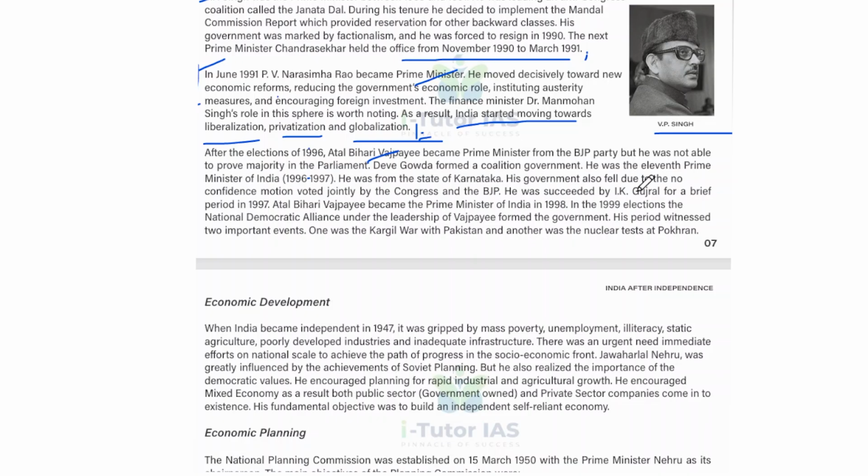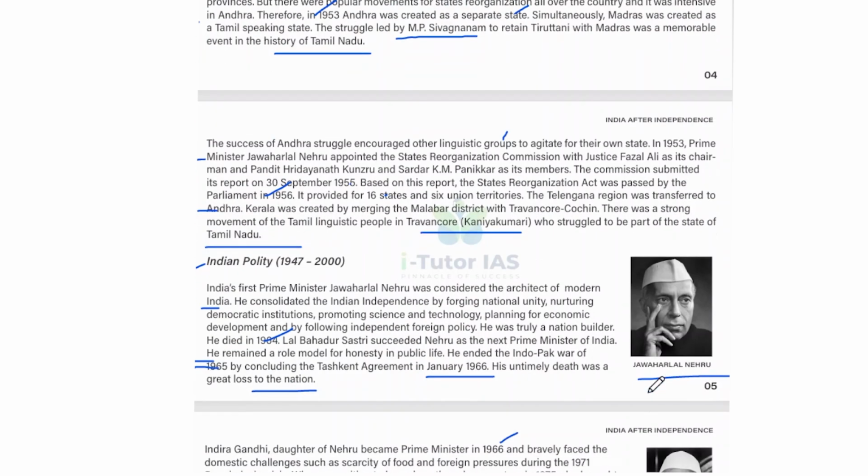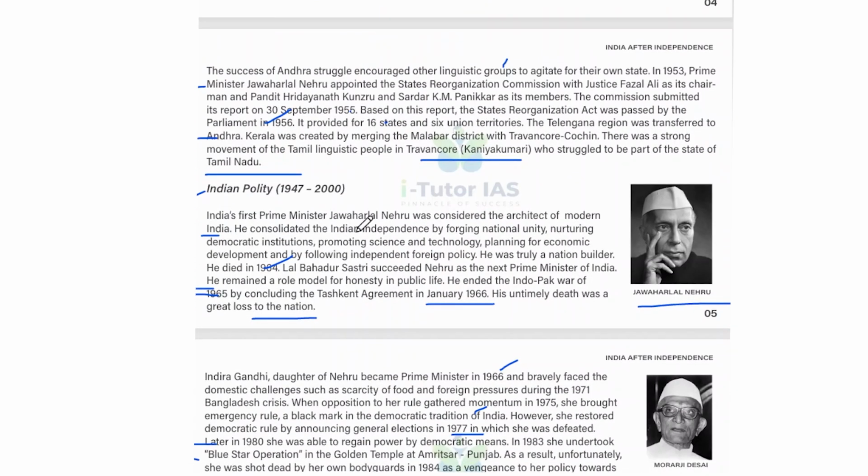And he was succeeded by I.K. Gujral for a brief period in 1997, and Atal Bihari Vajpayee became the Prime Minister of India in 1998, and in the 1999 election, the National Democratic Alliance under the leadership of Vajpayee formed the government. And his period witnessed two important events. One was the Kargil War with Pakistan, and another was the nuclear test at Pokhran. Okay, so this is the Indian polity from 1947 to 2000, and these are the main leaders, prime ministers of India till 2000.